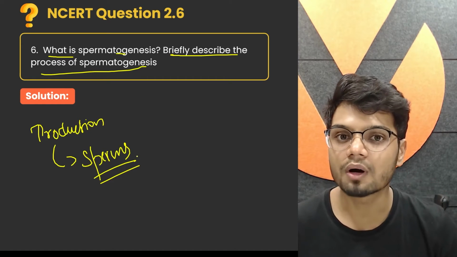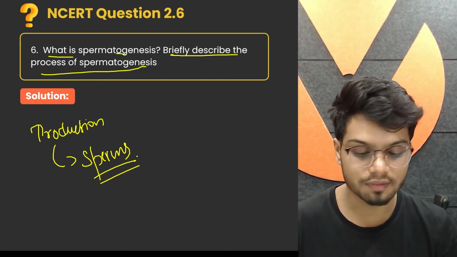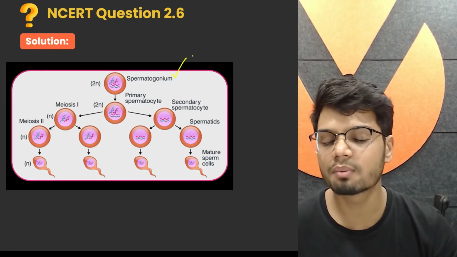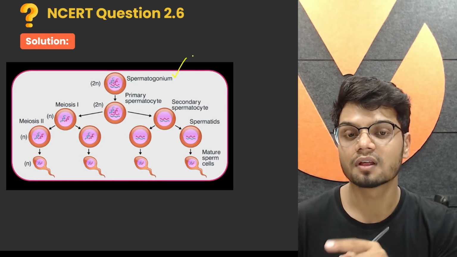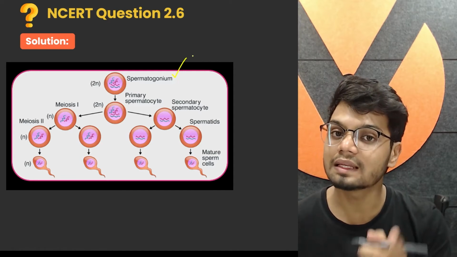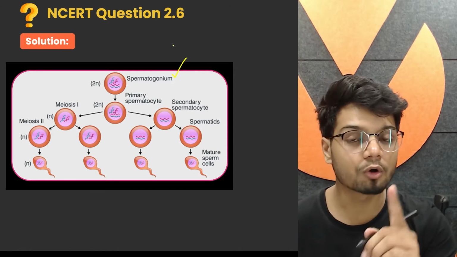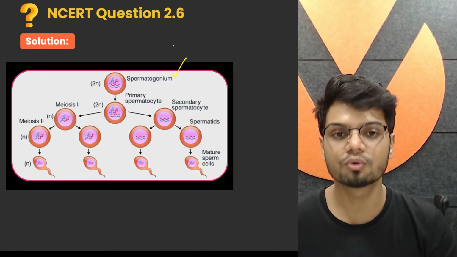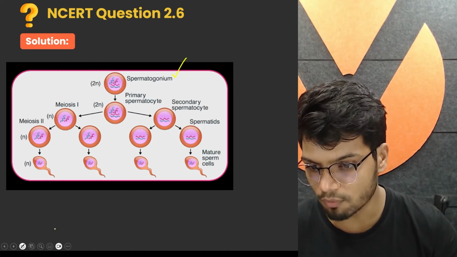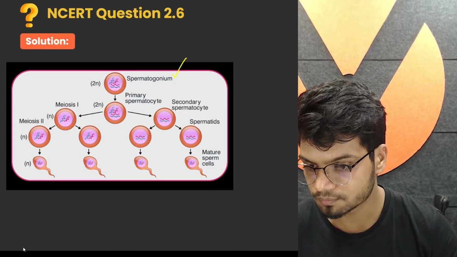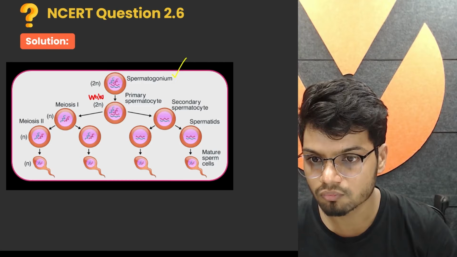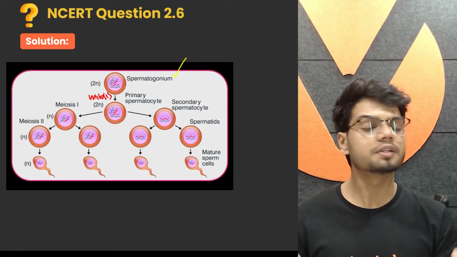Now, let's understand what the process of spermatogenesis is and when it starts. During puberty, your spermatogonia, the same spermatogonia which are present in the inner lining of the seminiferous tubules along with Sertoli cells, divide. They grow in number and grow stronger with the help of mitosis.